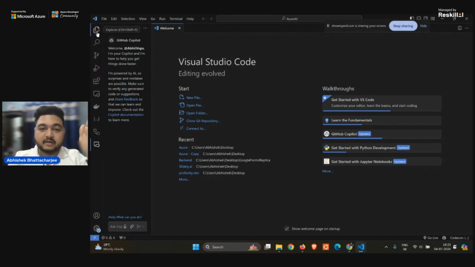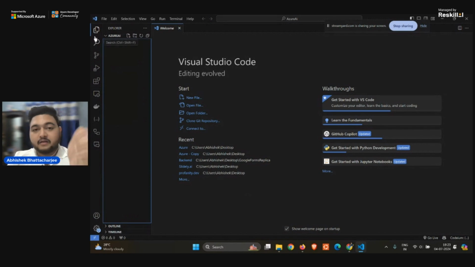So make sure you are using GitHub Copilot only for those things which are quite repetitive and can save your time. If you know the things which are not of use and which can save your time, use GitHub Copilot for that. It is meant only for that purpose, not for coding the complete application, right?